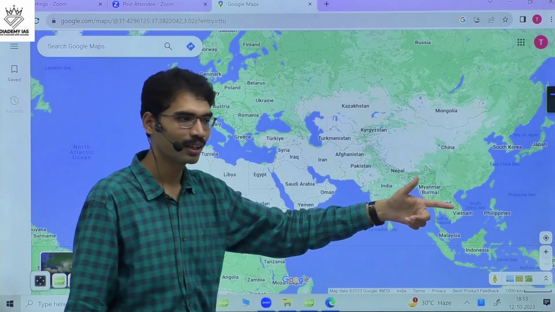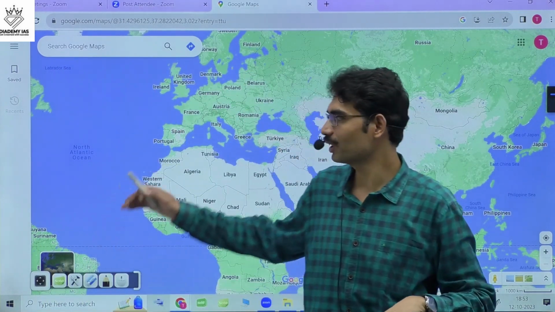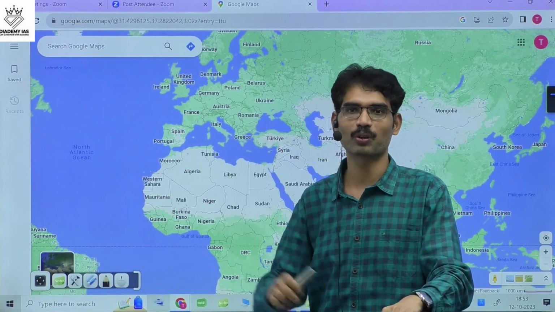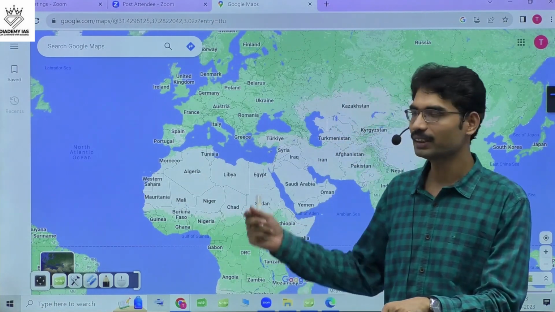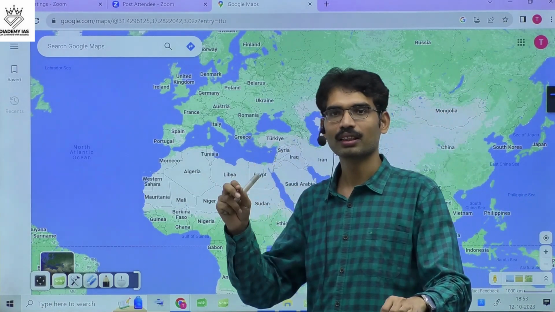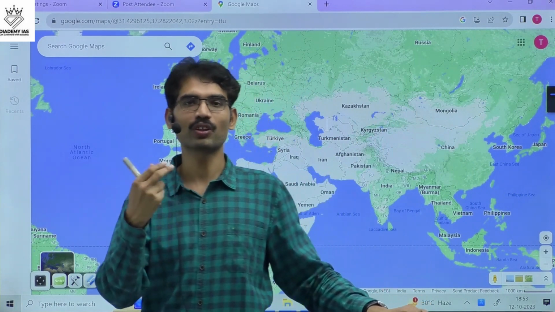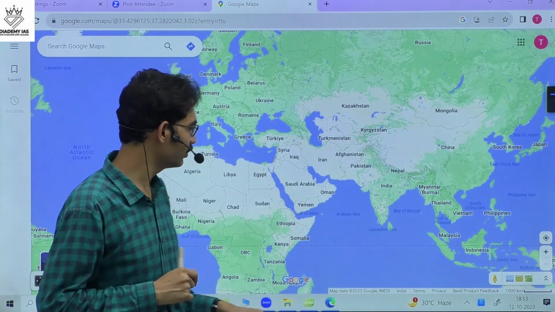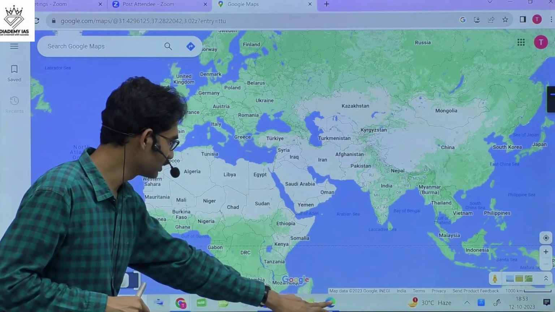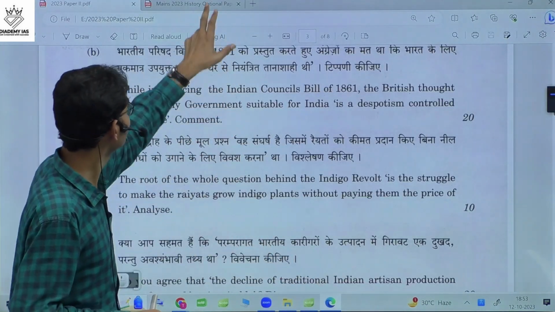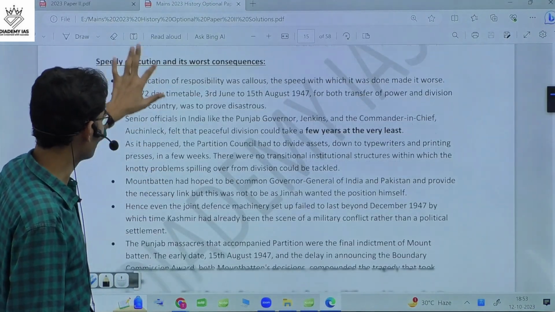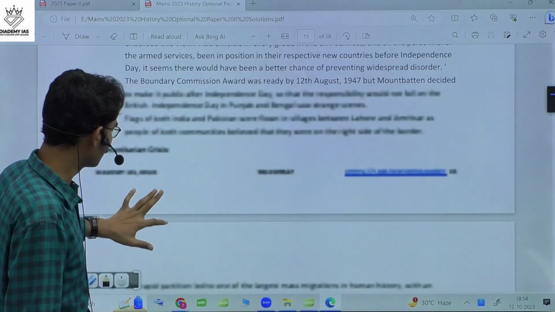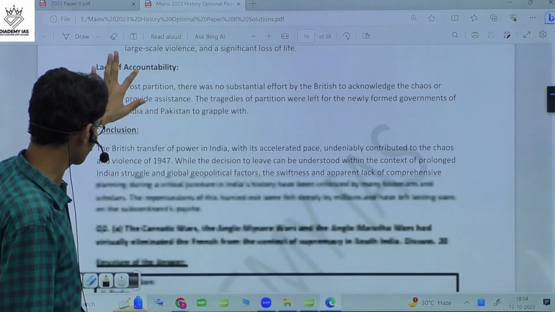That is why they showed that attitude in the Council Act provisions also. They did not give powers to Indians. They only made a few representatives, not many. Just highlight different provisions and the attitude of the British. I will give you the subheadings, you will understand.